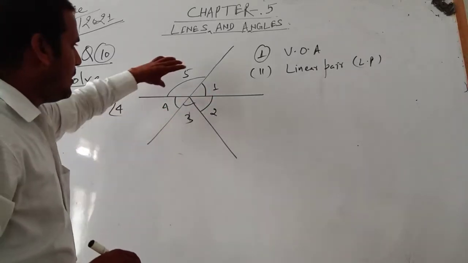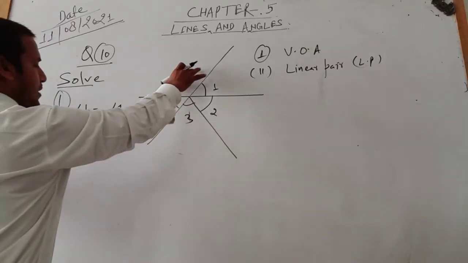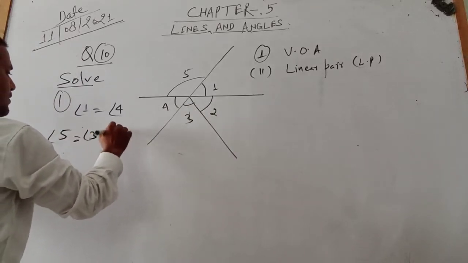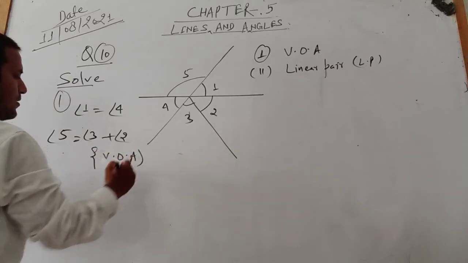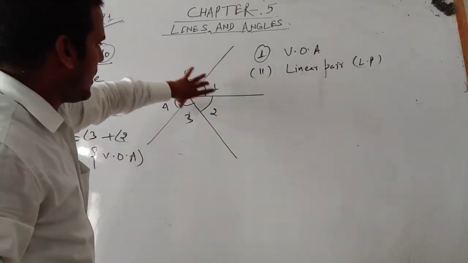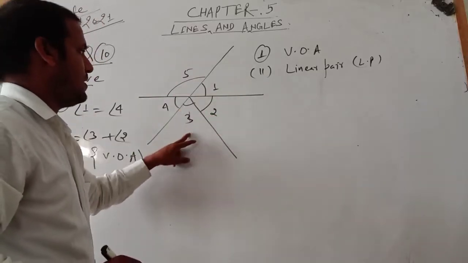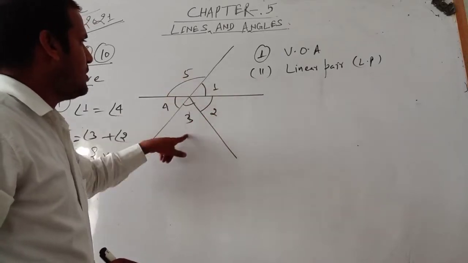And angle 5 is equal to what is just opposite angle 5? Angle 3 plus angle 2, because these are the vertically opposite angles. Just opposite the 5th, this line is intersecting. So we can say just opposite the 5th is angle 2 plus 3. They are the vertically opposite angles. Don't say that 2 is equal to 5 or 3 is equal to 5.